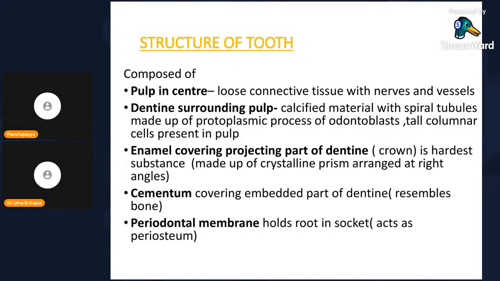Periodontal membrane: odont means teeth, peri means encircling. What is around the root in the socket? It acts as periosteum, which connects.